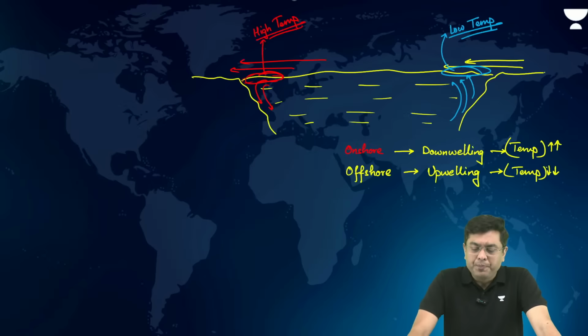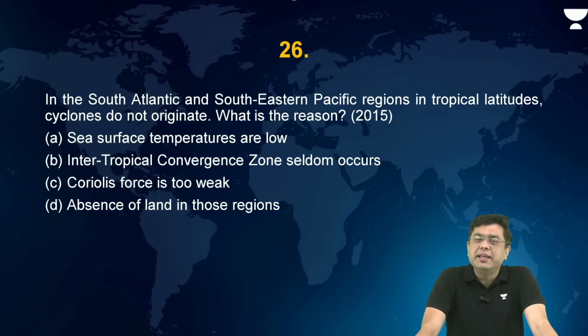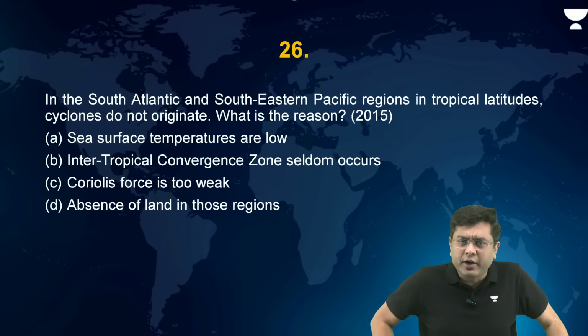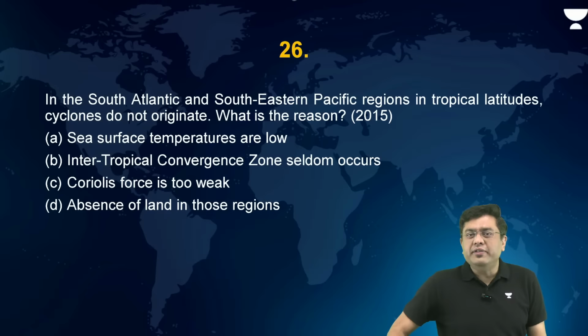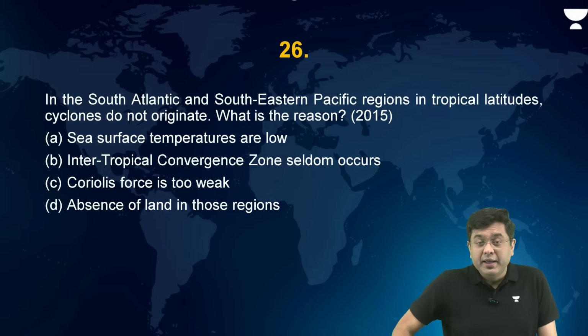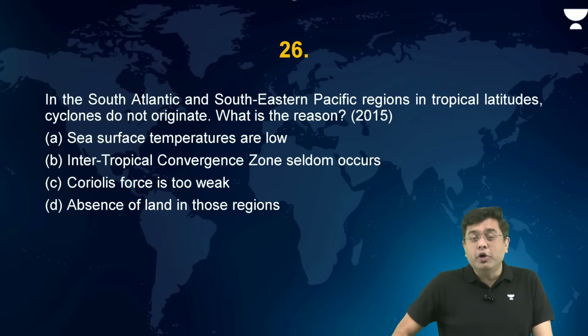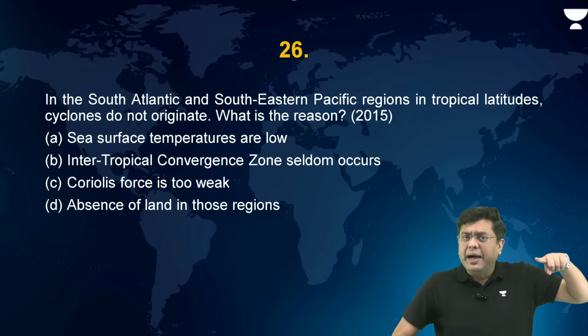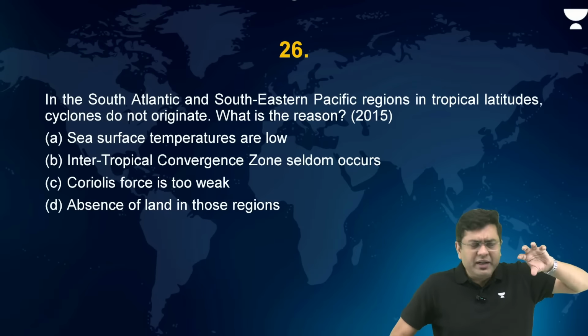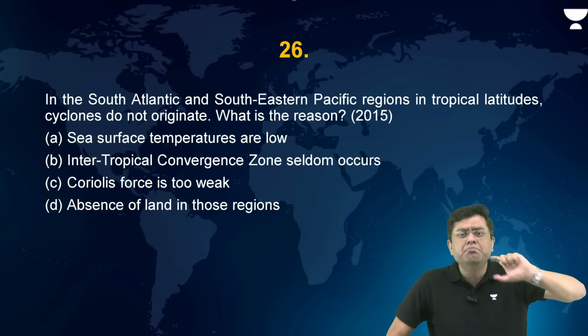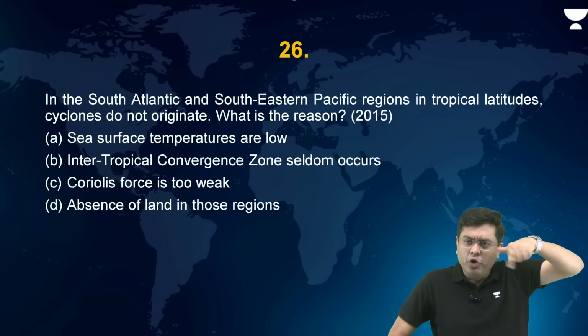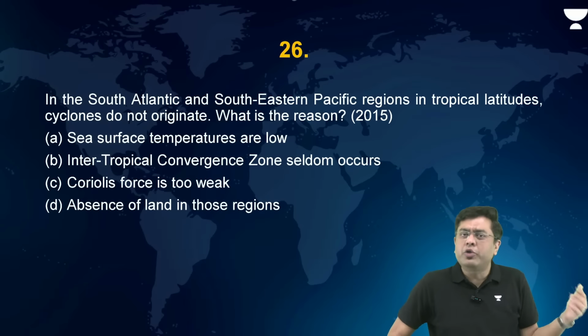Okay. Now, in the South Atlantic and Southeastern Pacific regions in tropical latitudes, cyclones do not originate. What are the reasons for no origin of the tropical cyclones? Obviously, it is tropical latitude, so you will have tropical cyclones. Why don't you have tropical cyclones in Southern Pacific and Southern Atlantic? That is primarily because for the formation of tropical cyclones, first of all, they will never happen at the equator. They will happen some distance away from the equator where there is Coriolis force. Coriolis force is a must for cyclonic circulation. After all, you will never have the circular motion of air without Coriolis force.